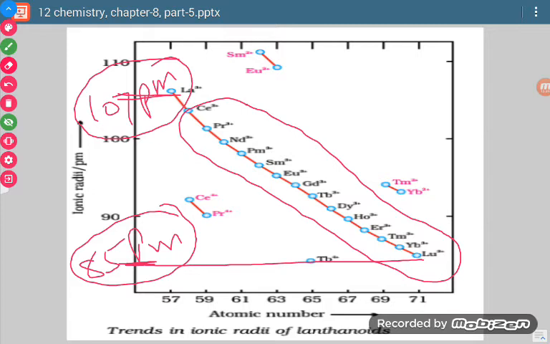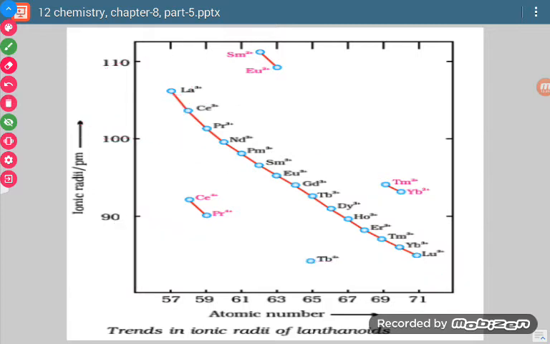So what we can say is that there is a decrease in size, but it is a very slow, very low, steady decrease. It is a continuous decrease and it is low. Okay. So this steady decrease in the size of lanthanides, when we move from left to right with increasing atomic number, is called lanthanide contraction.